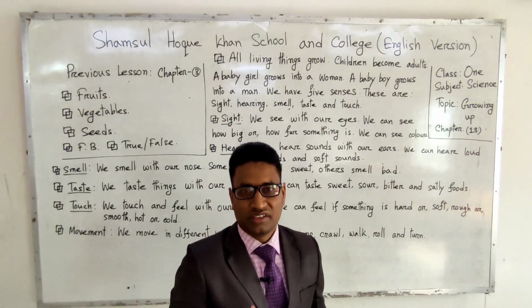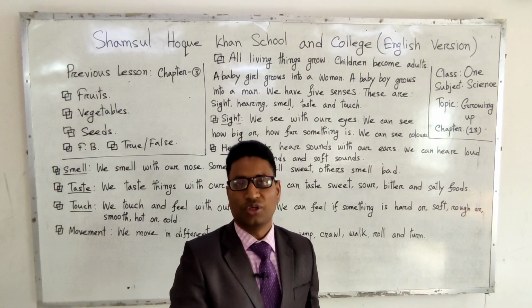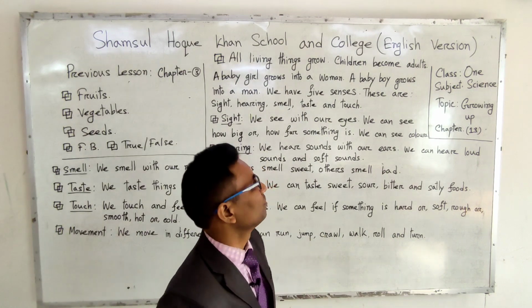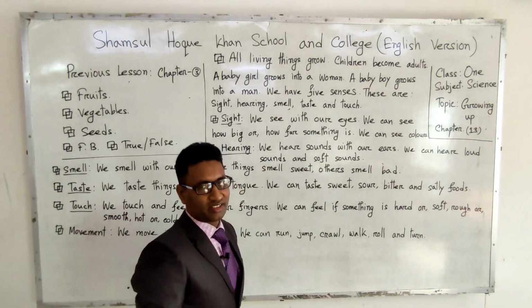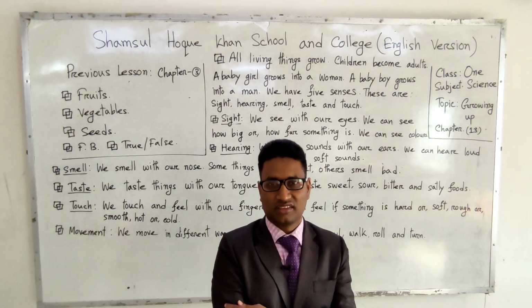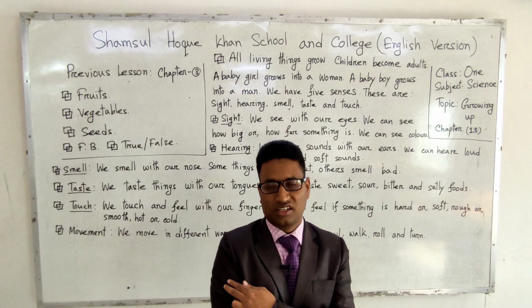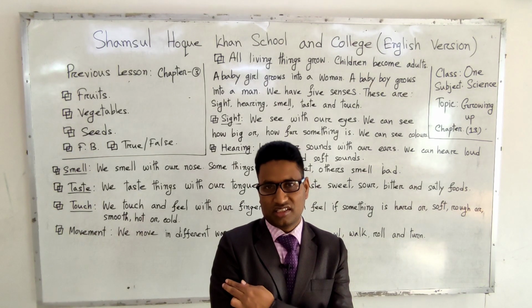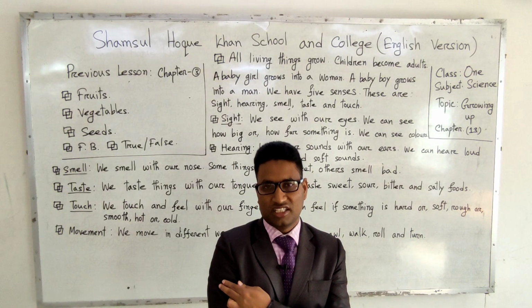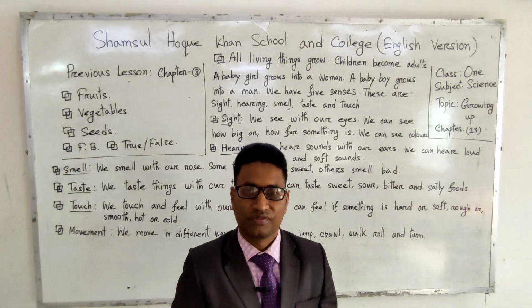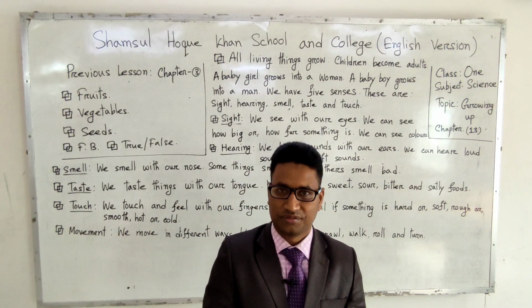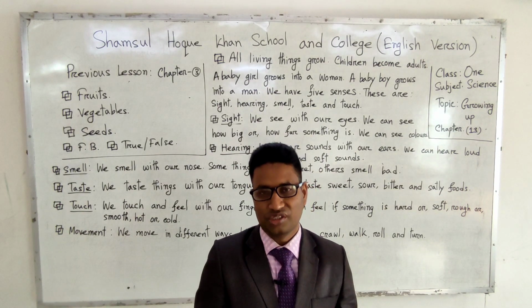Always human beings take taste through the tongue. Another, the last one, touch, that means skin. Touch acts through our skin. These are the 5 sense organs. These are very important for human beings.